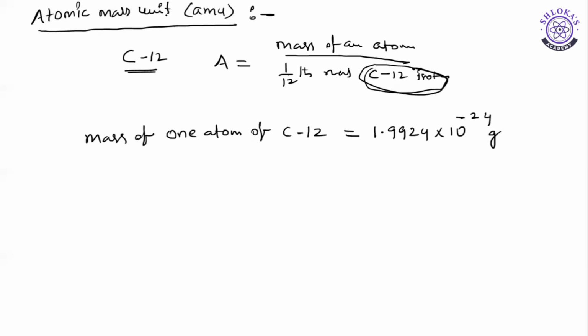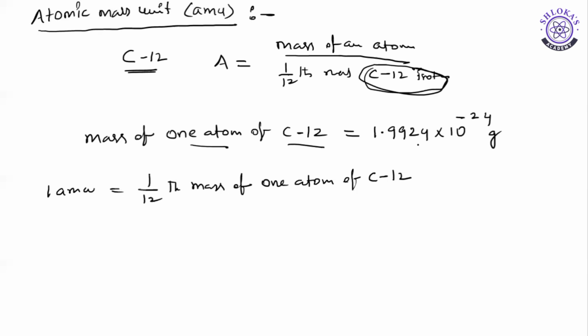But 1 AMU, by definition, is equal to 1/12 the mass of one atom of carbon 12 isotope. We know the mass of a single atom of carbon 12: 1.9924 into 10 to the power of minus 23 grams.